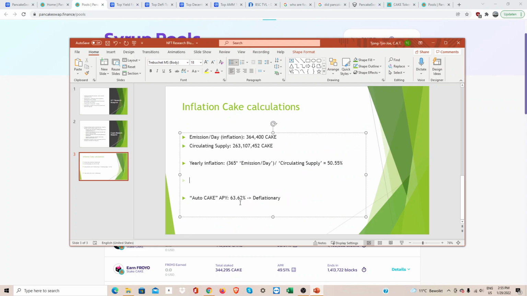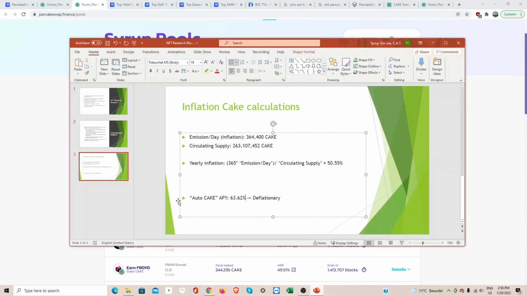So for those who stake their cake coin, they earn, let's say, 13% net, while people who are not staking, just hodling, are losing 50% in the long run. But let's say the price remains the same, you always earn more. So yeah, that's how you do the quick calculation of the inflation rate. You just need to read the documentation and check things out.